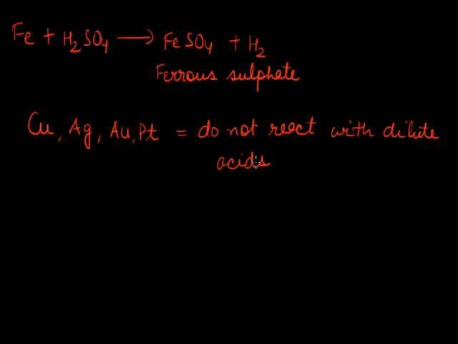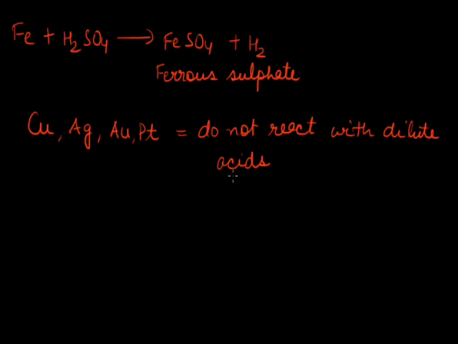So we can say that not all the metals react with dilute hydrochloric acids, and also the different metals which react with dilute hydrochloric acid and dilute sulfuric acid react at different speeds. Metals when react with these dilute acids, they form their corresponding salts along with hydrogen gas.